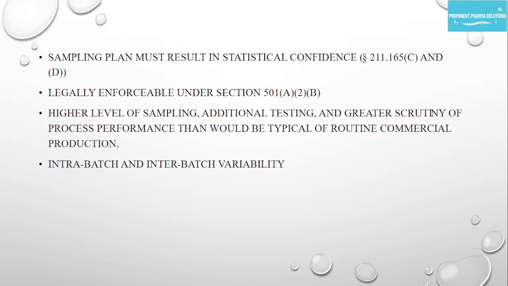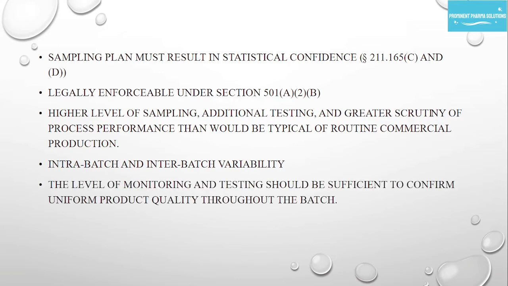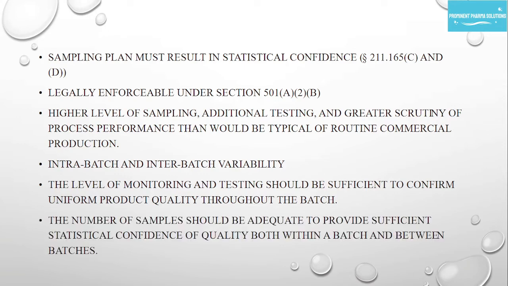Intra-batch and inter-batch variability is to be ensured during process validation. The level of monitoring and testing should be sufficient to confirm uniform product quality throughout the batch. The number of samples should be adequate to provide sufficient statistical confidence of quality both within a batch and between batches.